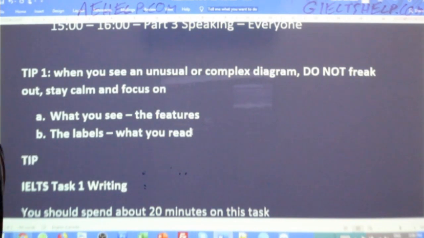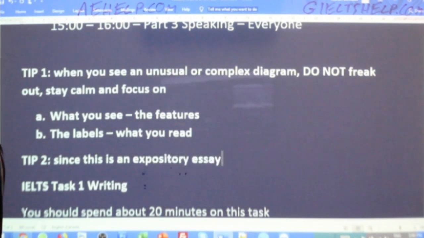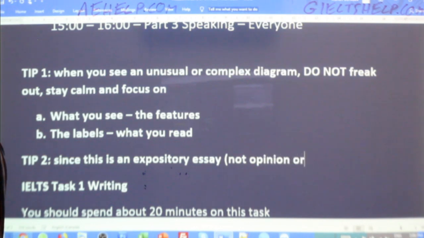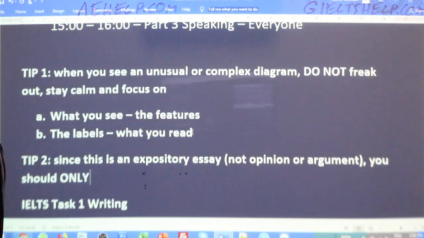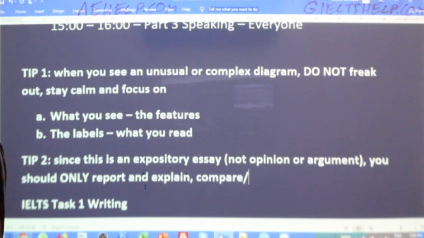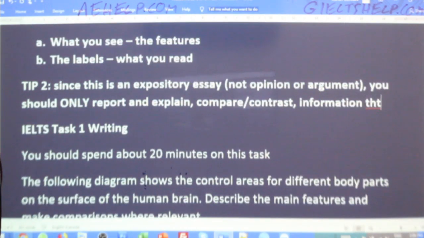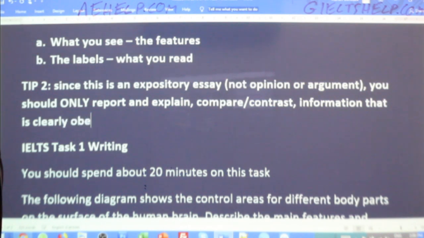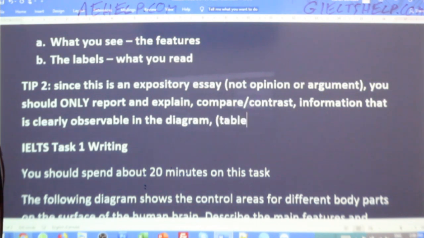So tip number 2, since this is an expository essay, it's not an opinion or an argument, you should only report and explain, compare, contrast information that is clearly observable in the diagram, table, chart, and so on.